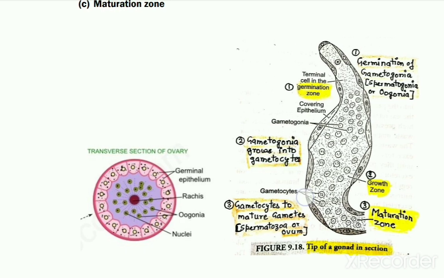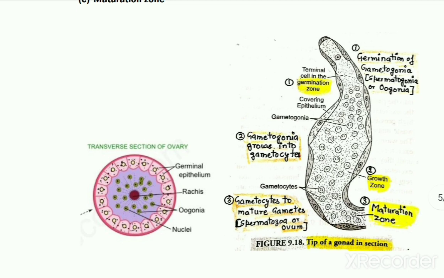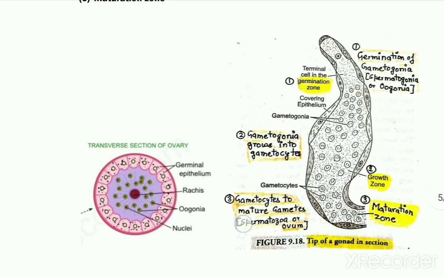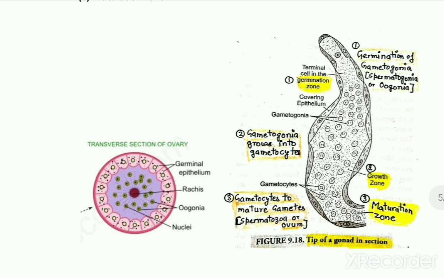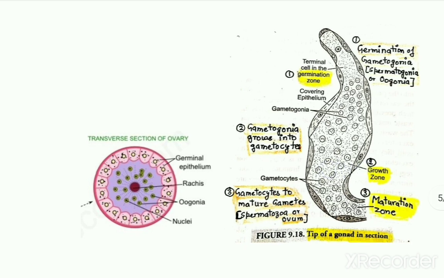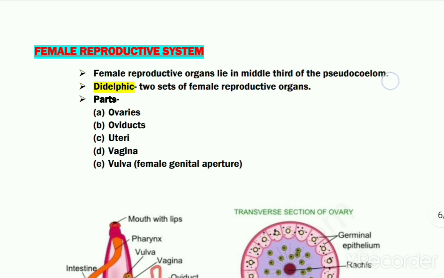The next and last portion, the lowermost part, is termed the maturation zone. In the maturation zone, gametogenesis continues and the gametocytes convert into mature gametes, spermatozoa in case of the testis and ovum in case of the ovary. So these are the transverse section and the longitudinal section of the gonads of Ascaris. And now next comes the female reproductive system.